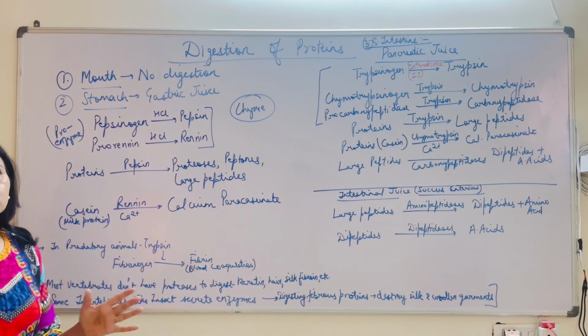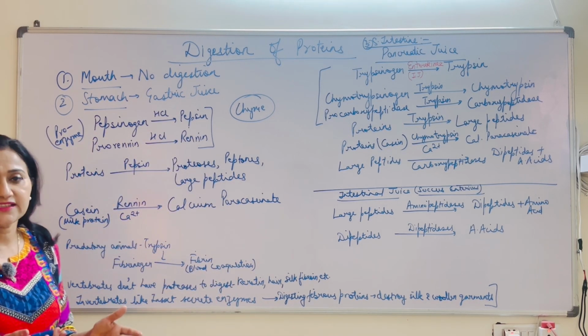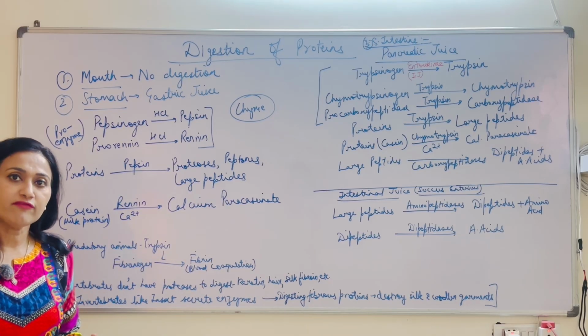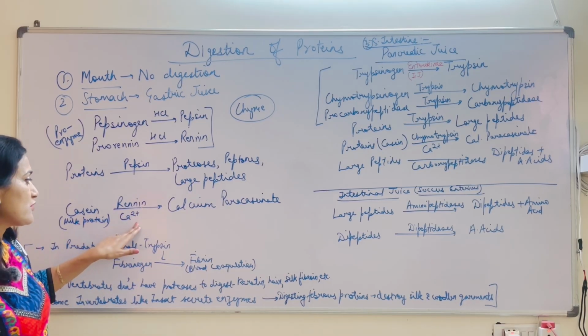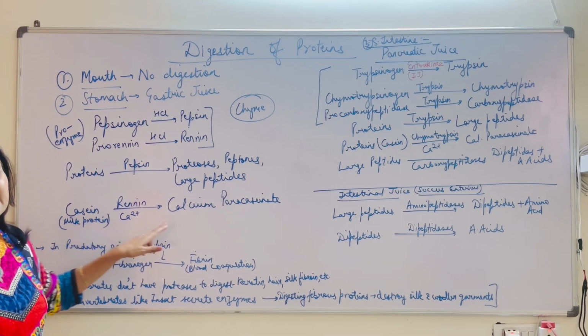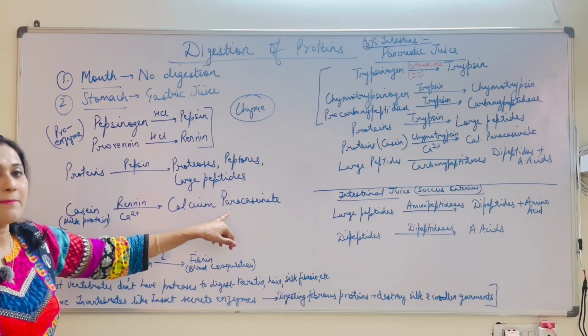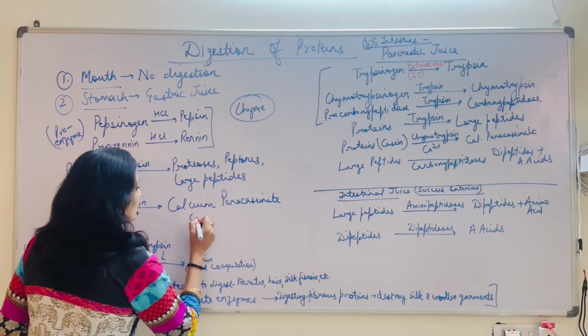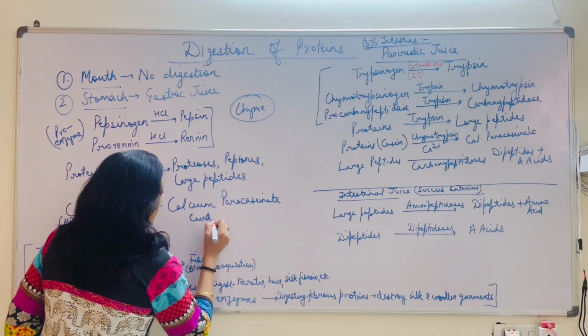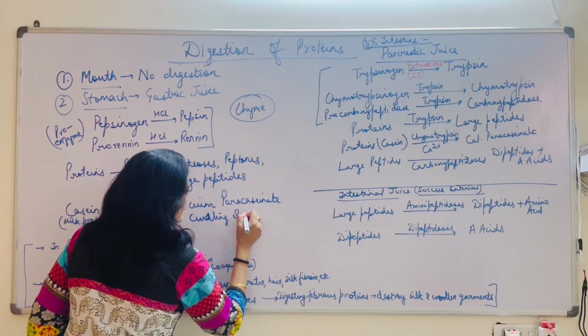And as you know, the younger kids, the smaller children, take in a lot of milk, and renin in the presence of calcium converts casein, the milk protein, into calcium paracaseinate. This is known as curdling of milk as well.